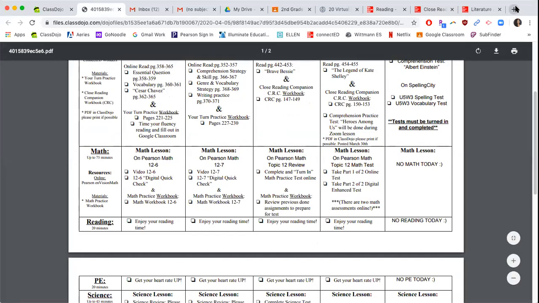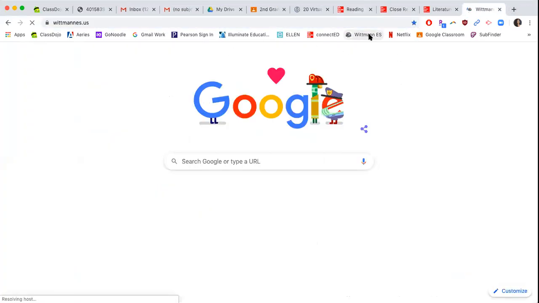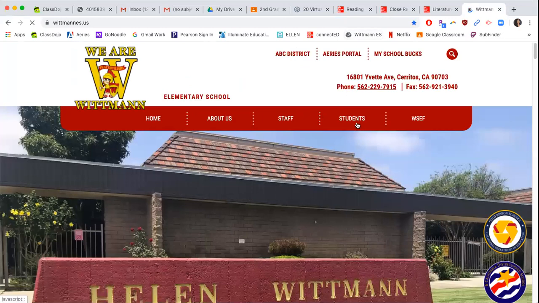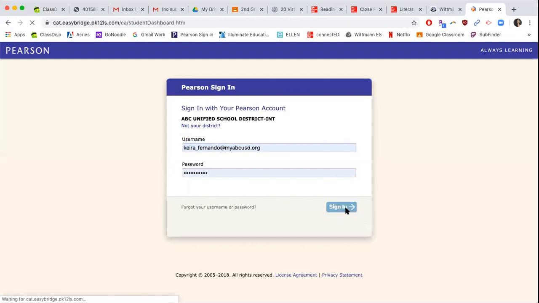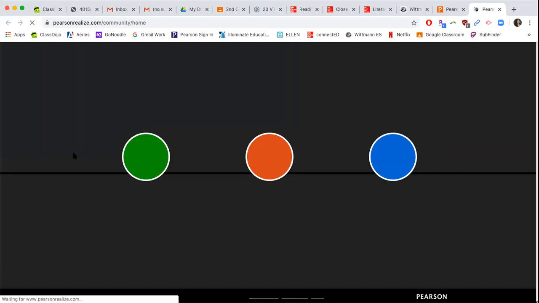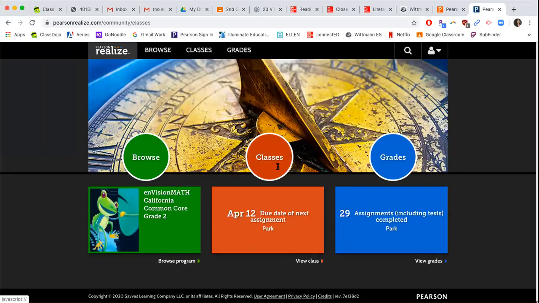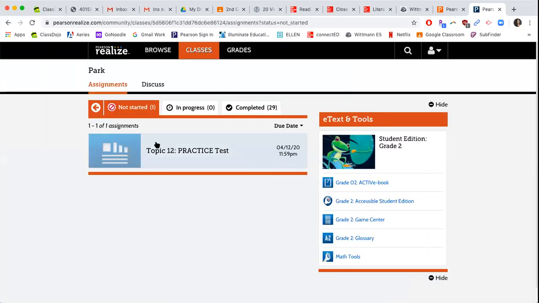Let me show you guys really quick where to go. So you're going to go to the Whitman website if you don't have your Chromebook and you don't have it bookmarked. You're going to click on Students, Pearson Math Student Sign On, and then you'll log into your account. And then as soon as you guys log into your account, you guys should see under Classes that review. Now remember, you guys can go back to browse and look through all of the different videos. So here's your practice test for today.